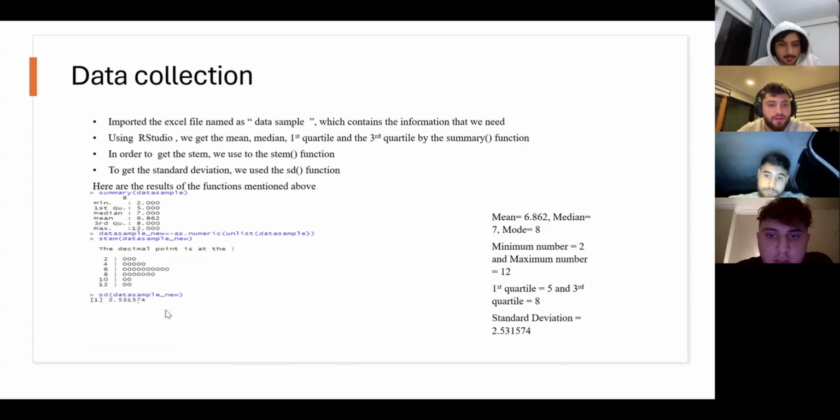Data collection. Here's our code given. Importing the Excel file named data sample, which contains the information that we need. Using RStudio, we get the mean, median, first quartile, and the third quartile by the summary function. And that's the code given.